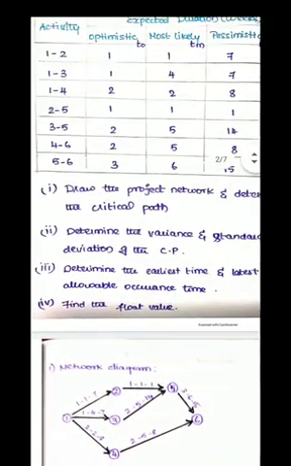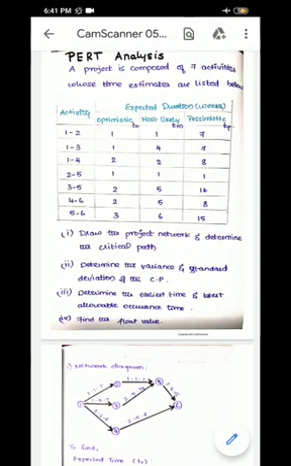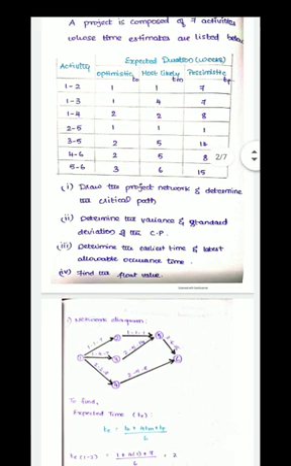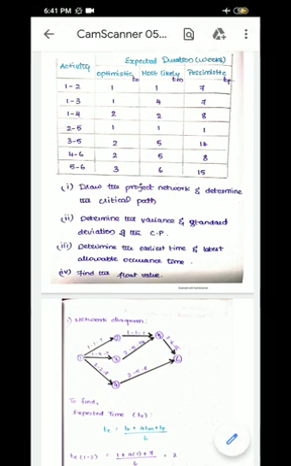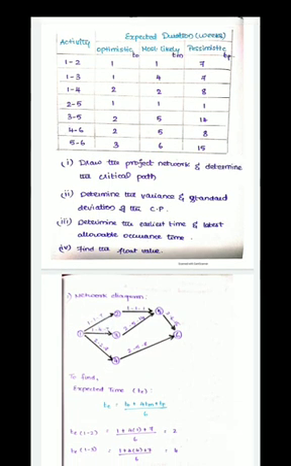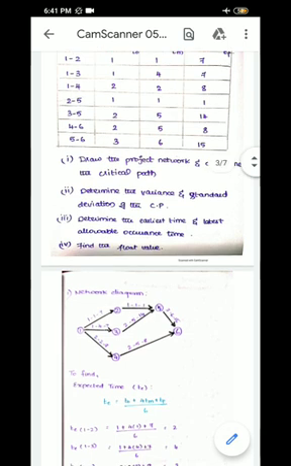For that, refer to the table over here. What's given here, you can see 1 to 2, 1 to 3, 1 to 4. So event 1 is split into 3 events, that is 2, 3, 4. So 1 to 2 is one activity, 1 to 3 is another activity, 1 to 4 is another activity. Next, 2 to 5: you draw a line leading the path, and you have to represent it by arrows. Remember that.